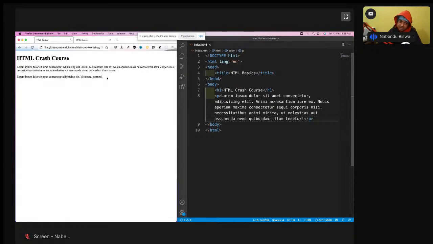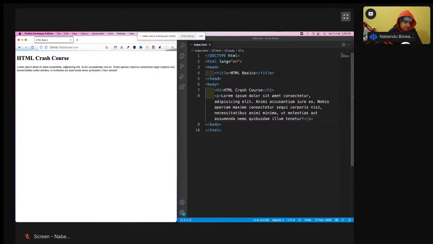But if I come back here, it is still there because I have to manually refresh it. So that is the benefit of live server. This is how we do it with the live server, and we are going to use live server only from now onwards so that it doesn't waste much time.